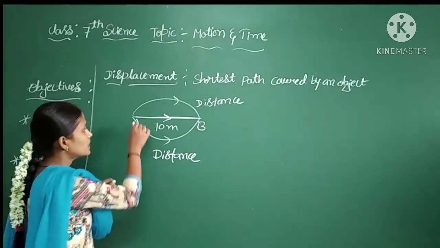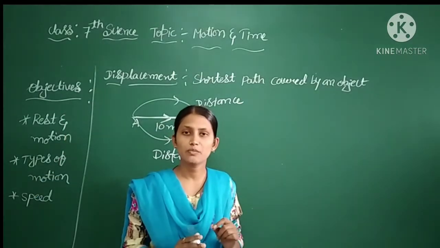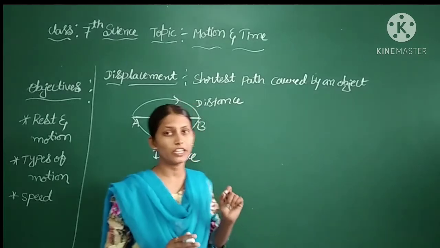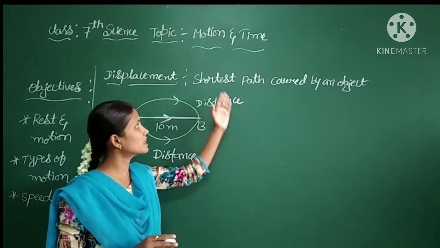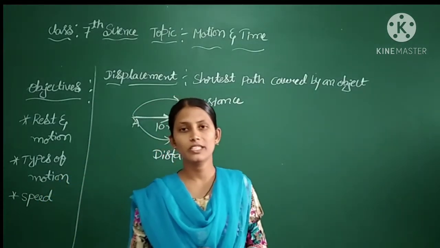Displacement is nothing but the shortest path covered by an object. Means here the object is moving in a particular direction only. The shortest path of an object we are calling the displacement. Okay? Here distance and displacement we are measuring in meters and kilometers.